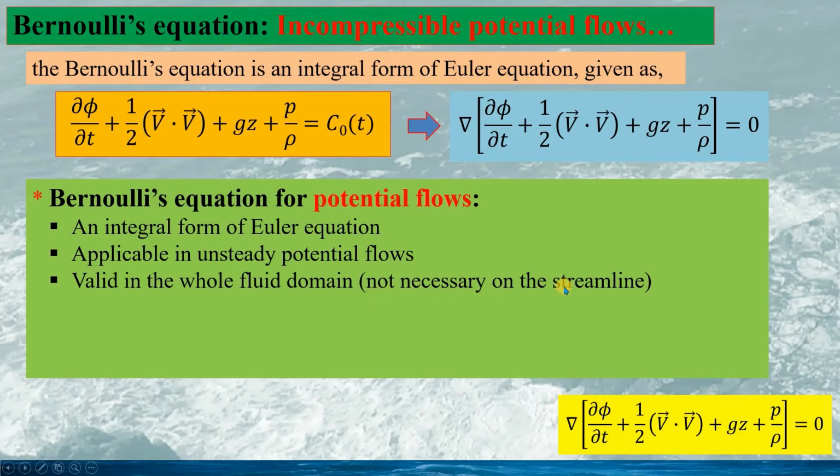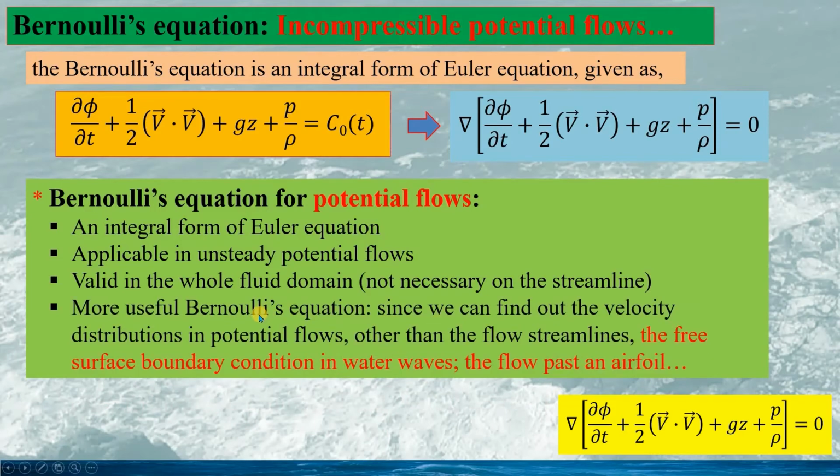This is very different from the general Bernoulli's equation, where the Bernoulli's equation is only valid on the streamline. Therefore, the Bernoulli's equation for potential flow is more useful, since we can find out the velocity distribution in potential flows by solving the potential function, rather than finding the flow streamlines.